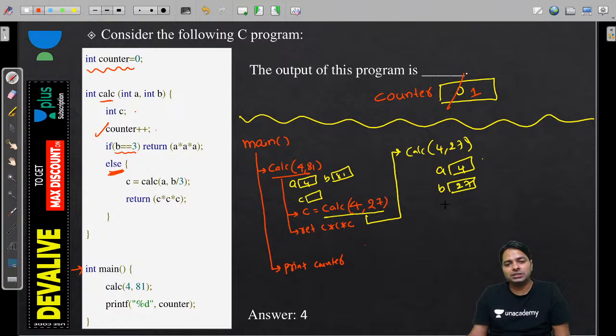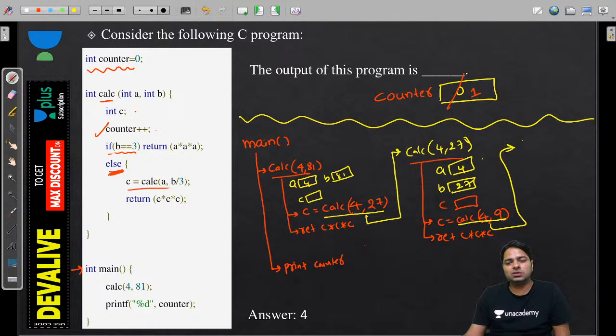And execute again, guys. C we don't know yet, and B is not equal to 3. So again we execute same statements. C is equal to CALC of A is 4, 27 by 3 is 9. And when you come back, do not forget return C into C into C. And go back to this function call and execute.